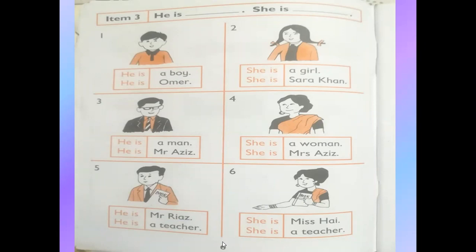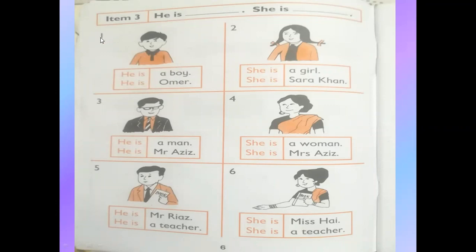This is page number 6 of the book, item number 3. On this page we will learn how to make sentences by using he is and she is. Before, in item number 2, you studied about it is, but now we will do he is and she is.